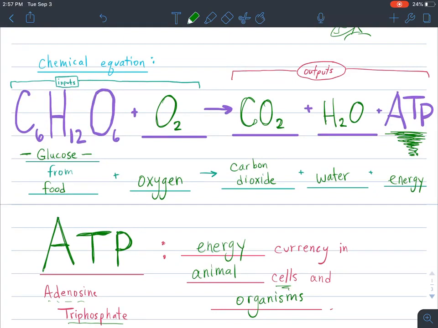which goes on inside of the mitochondria by breaking down the glucose from our food, combining it with oxygen to produce those outputs, which are CO2, H2O, and ATP. This is the process of cellular respiration. Your cells are doing it right now, and right now, and now.